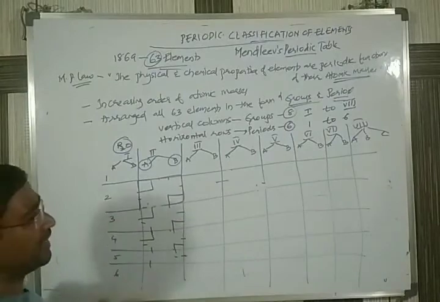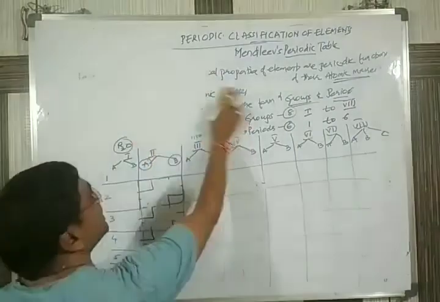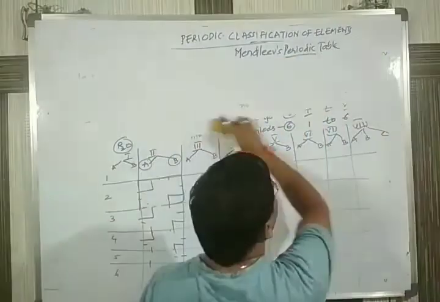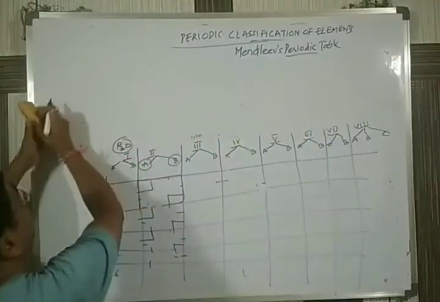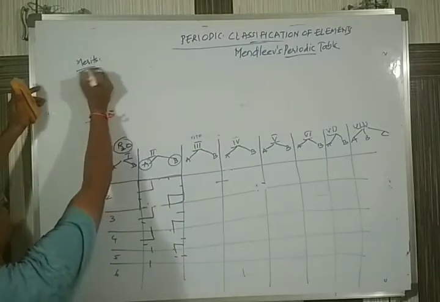Let's see the benefits. What are the benefits? We can call them the merits of Mendeleev's periodic table.